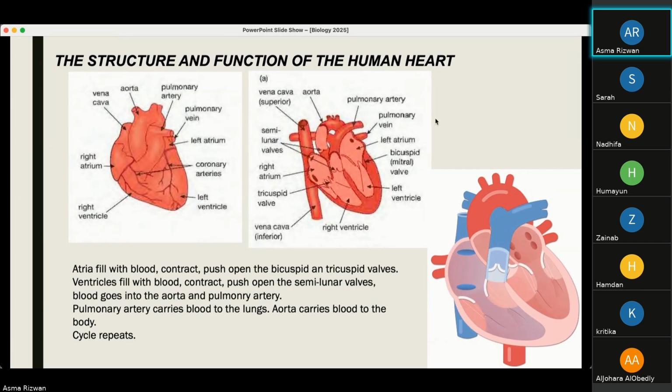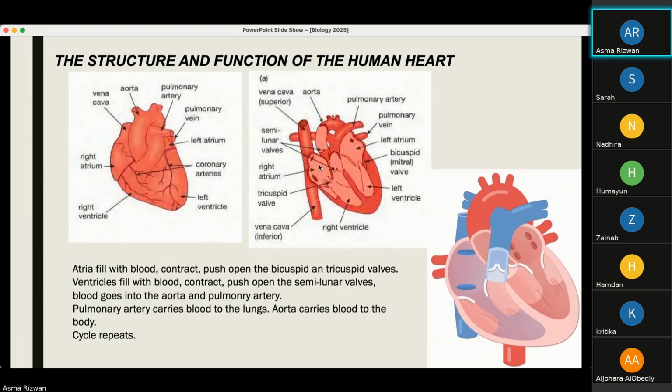So what is happening is the atria fill with blood. Let's start on the right side. Here you can see the right atrium. The right atrium gets blood from all around the body, right? And it gets deoxygenated blood, so blood that is carrying carbon dioxide.